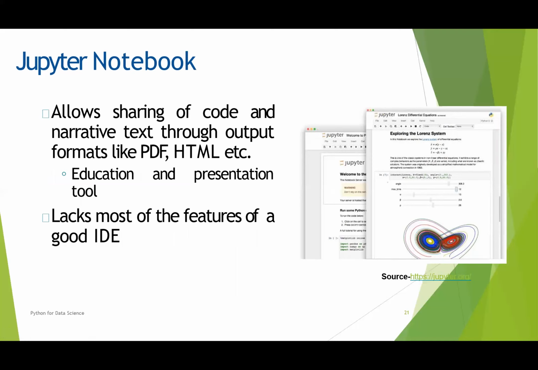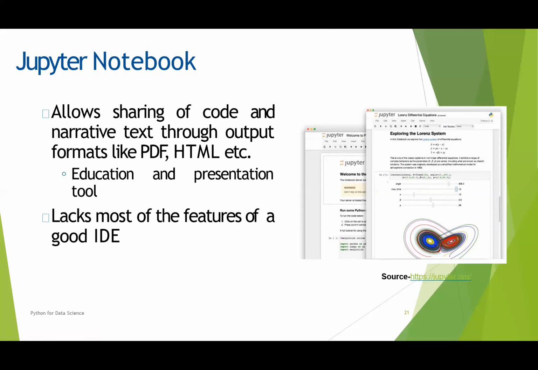And Jupyter Notebook allows sharing of code and narrative text through output formats like PDF or HTML, etc. Generally Jupyter is used for web applications, in educational institutes, or as a presentation tool. This is a good IDE to use, but it lacks most of the features of a good IDE.